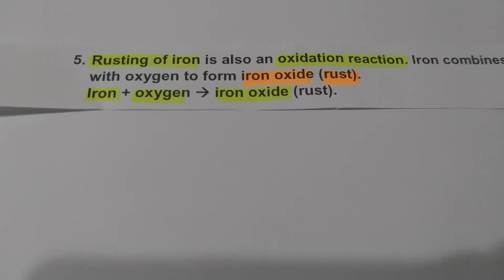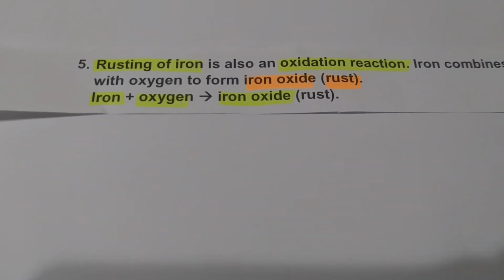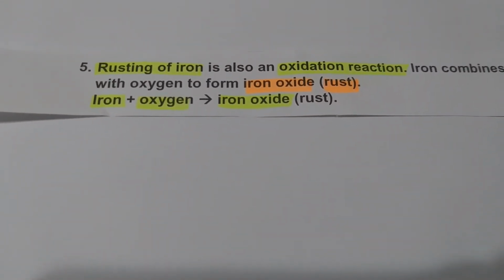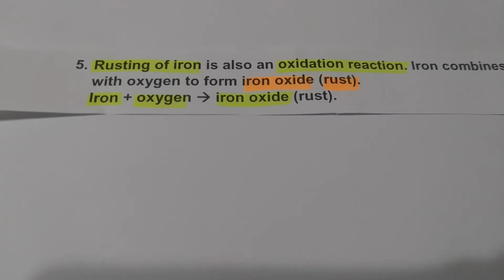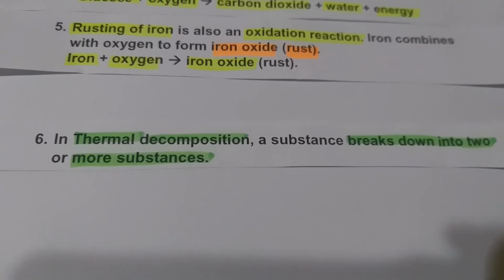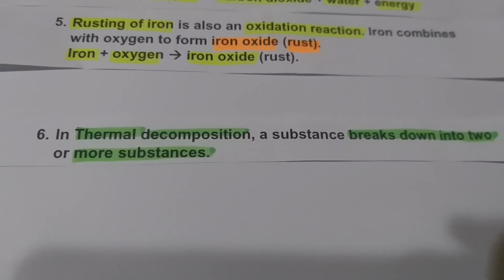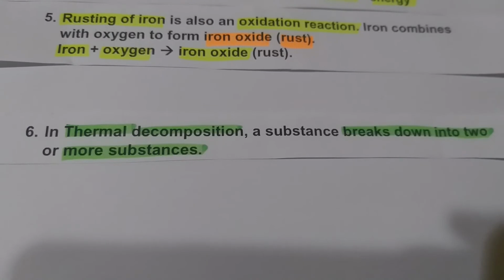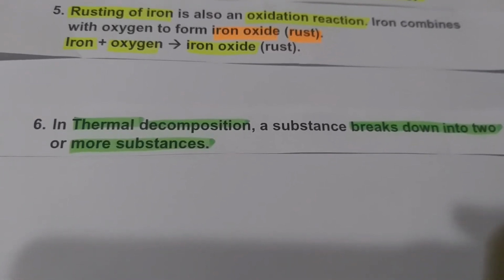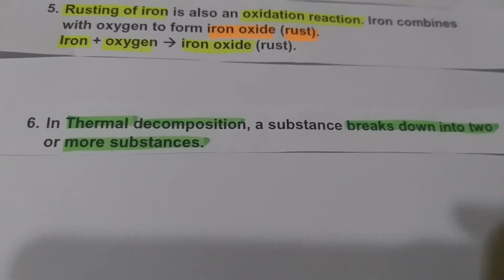As a science student, you know the term for burning is combustion, and the chemical name for rust is iron oxide. Let's move on. Thermal decomposition is another type of reaction that involves heat. What happens in thermal decomposition?